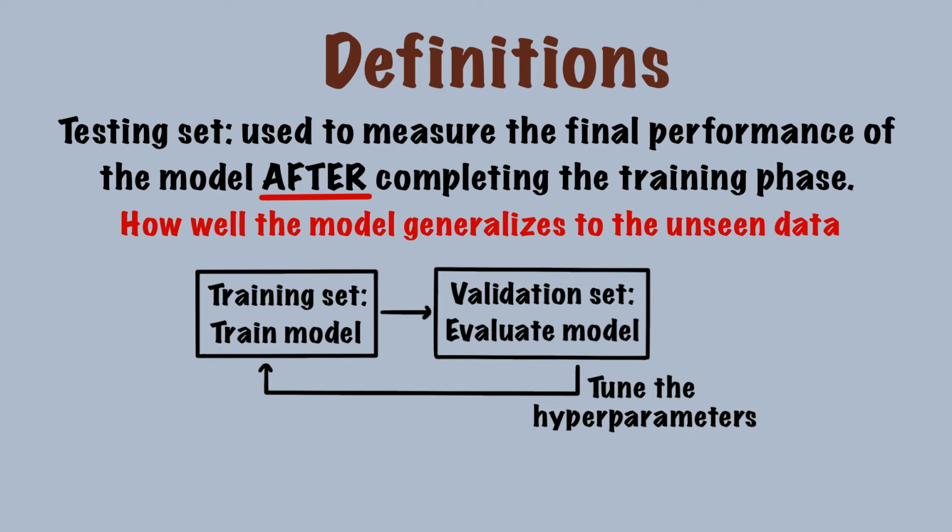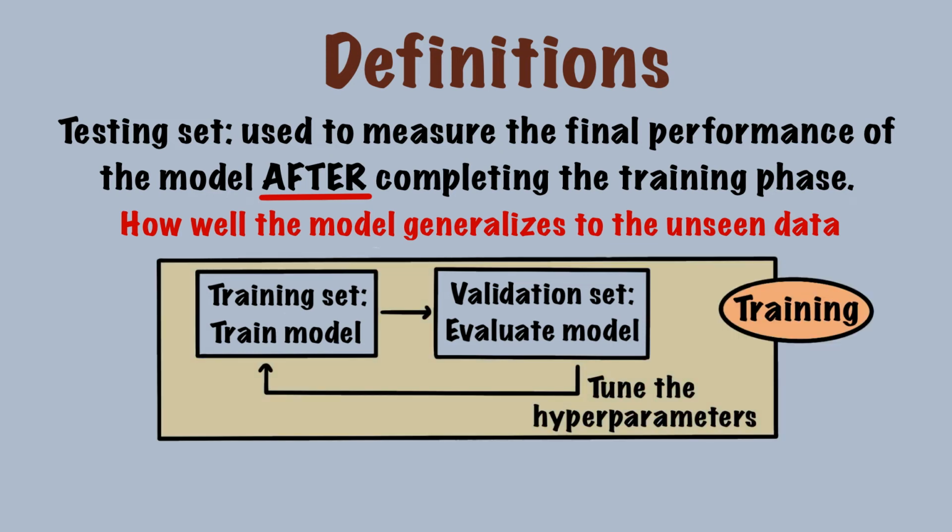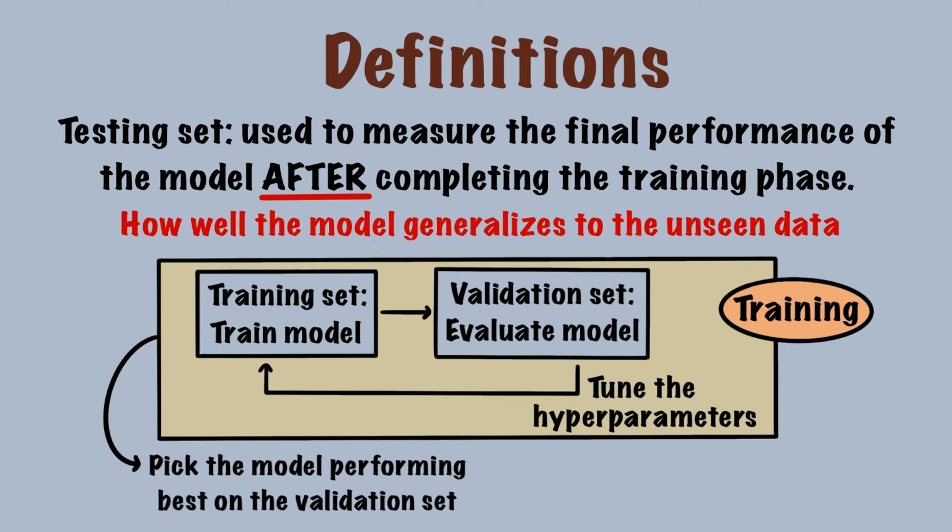After the hyperparameters are modified, a new model will be trained based on the training set, and during the time, the internal parameters will be adjusted. This whole process is called training phase, and it will be repeated several times and stored in the memory space of computing software. Then, we pick the model that performs the best on the validation set.